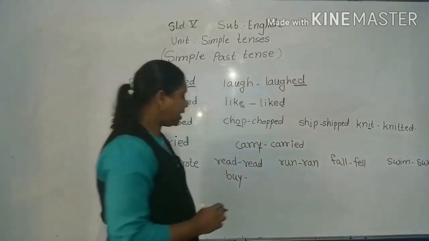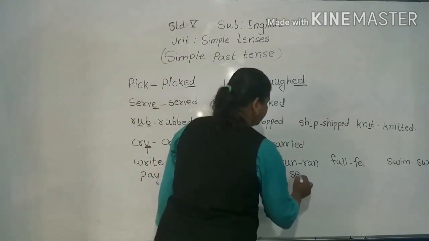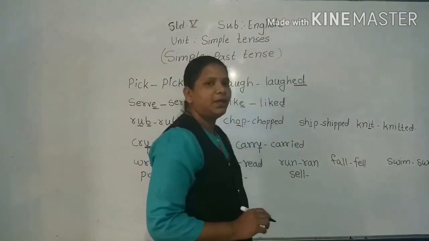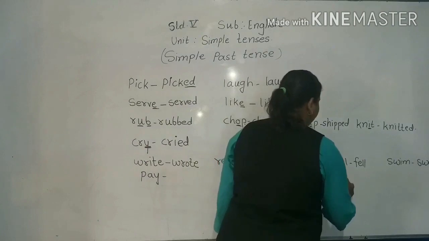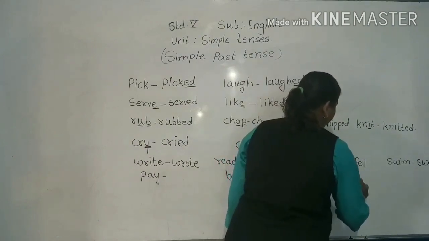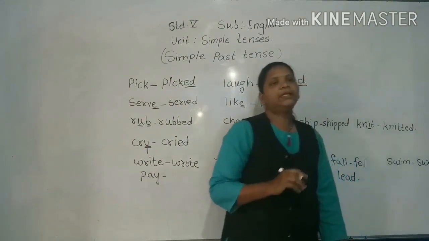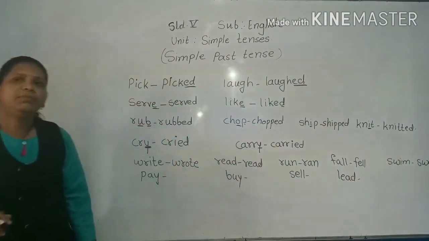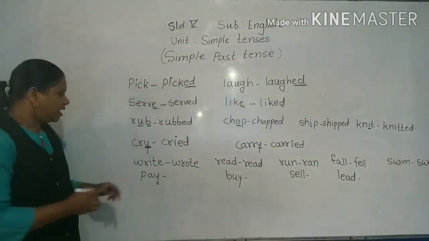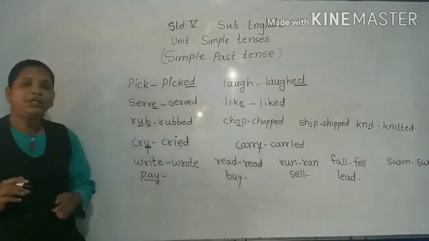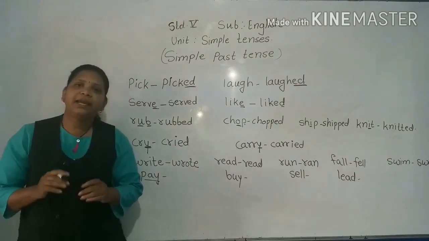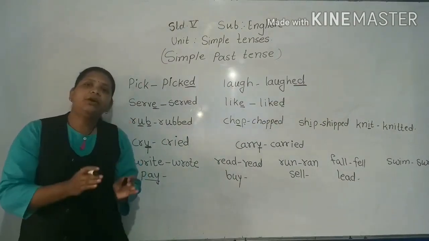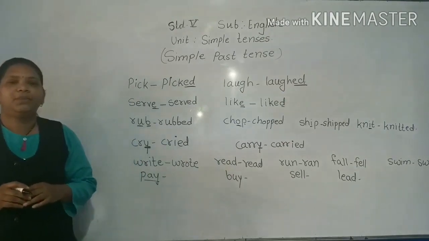So now see here, if I write the word pay, P-A-Y, pay, then I write here buy. If I write here sell, okay, then lead. So what happened in this case? There is a change. With the change we can see a change in spelling, and they have D or T in the ending.